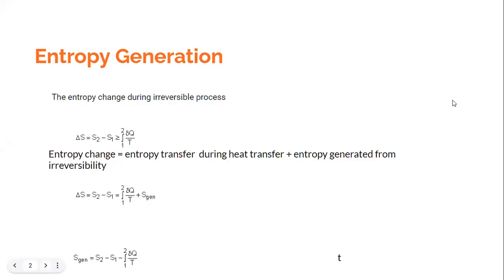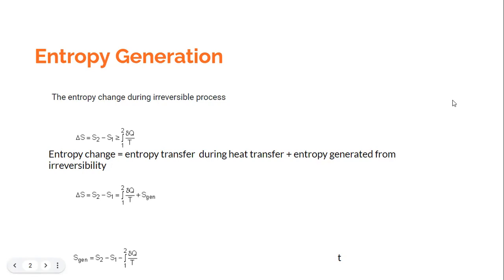The entropy expression which we had derived, the expression for entropy change during an irreversible process, was S2 minus S1, which is nothing but the change in entropy during the process 1 to 2, is greater than or equal to the integral of del Q by T. So you see over here that there is an importance given to the heat transfer for the change in entropy. So entropy change has to do with the heat transfer. So we would be understanding how the entropy change has to do with the heat transfer.